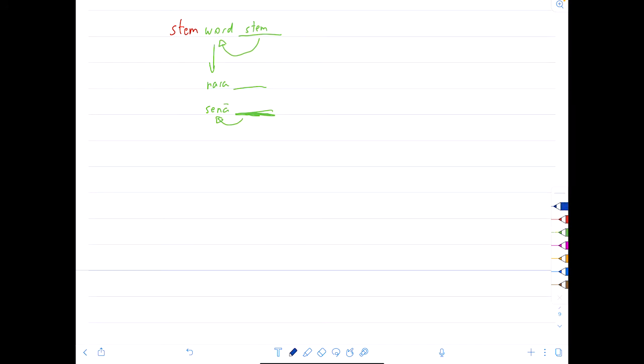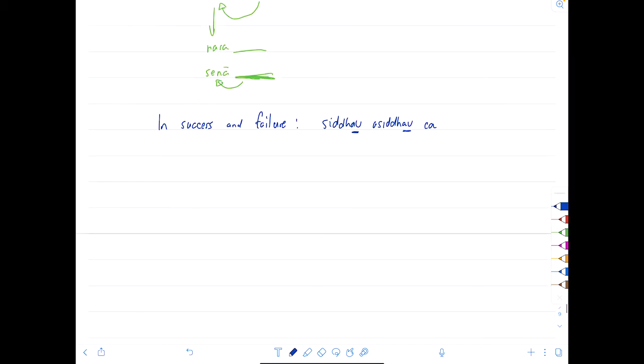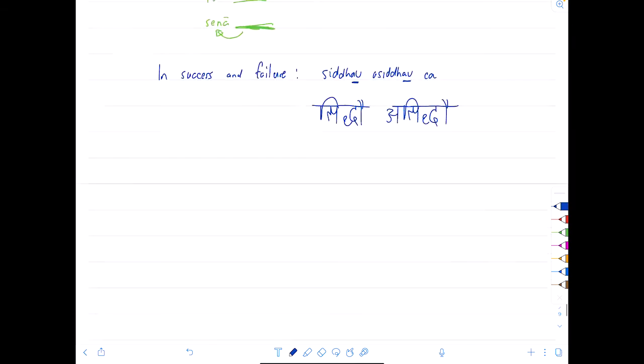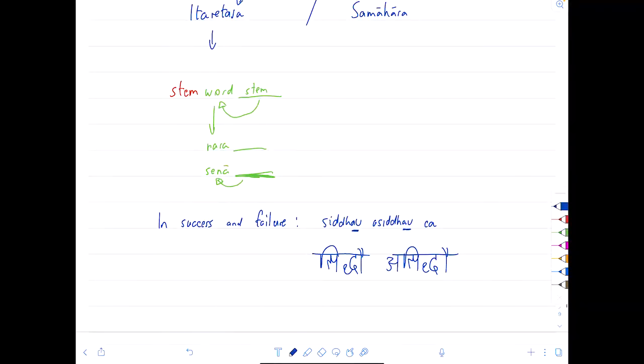Example, in success and failure. How do we traditionally write this? Siddhau asiddhau cha. Because siddhau, this is in, and asiddhau, this is also in. Remember, siddhi is not only perfection, it also means success. So in success and failure. So let's just do a quick Devanagari. Siddhau asiddhau. Alright, so let's convert this into an Itaretara compound.